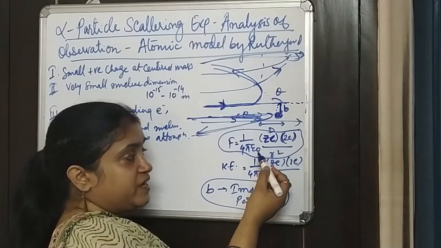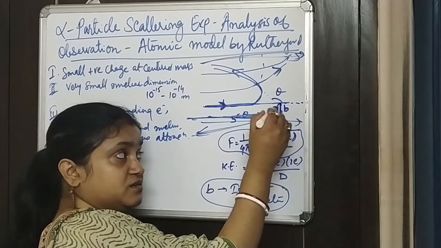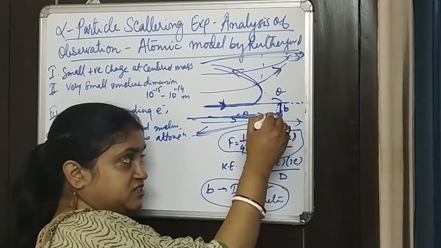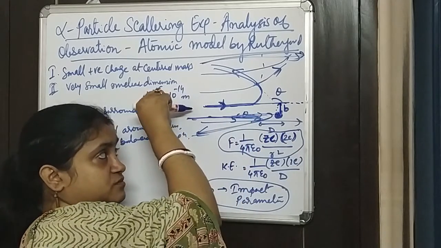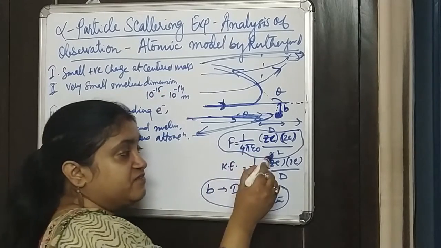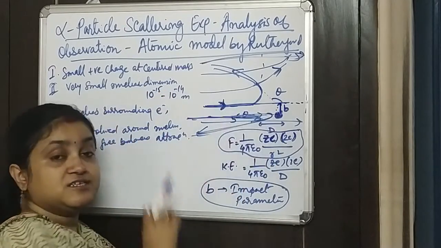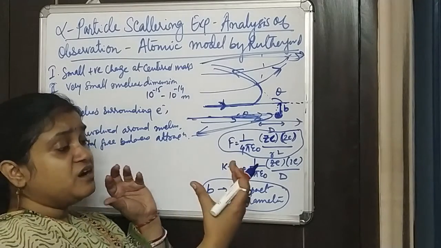So it is 1 by 4 pi epsilon naught, Ze, the positive charge at the center, into 2e, the charge of the alpha particle, divided by r square, where r is the distance between them.